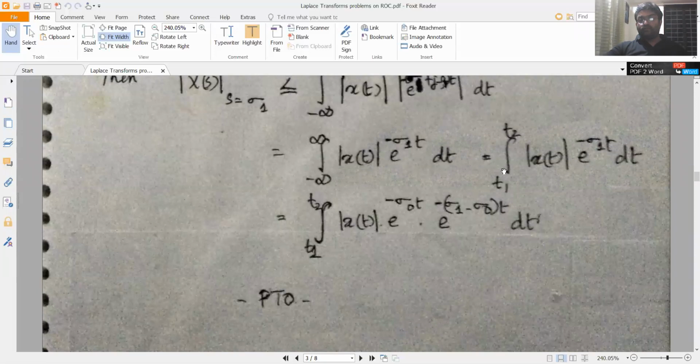Now we will modify this expression as integral t1 to t2 modulus of x of t into e raised to minus sigma 0 t into e raised to minus sigma 1 minus sigma 0 into t. So we'll take this sigma 0 outside. We'll multiply this by e raised to minus sigma 0 t, so again you have to multiply by e raised to plus sigma 0 t. So that is written like this.